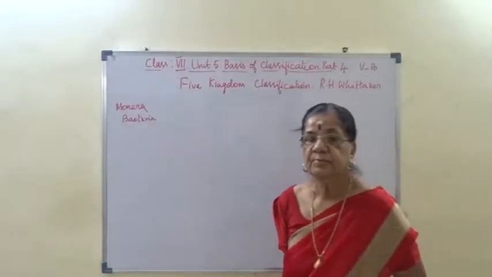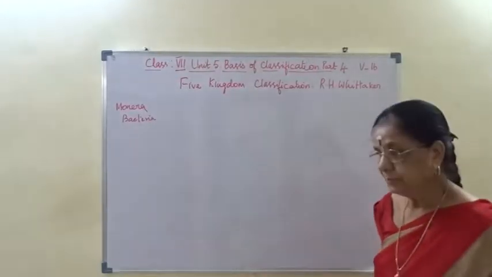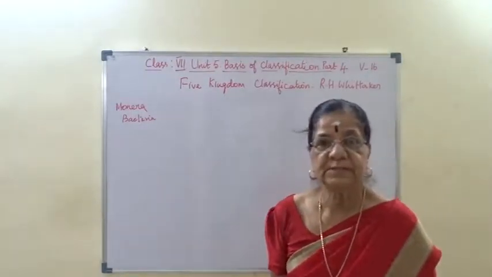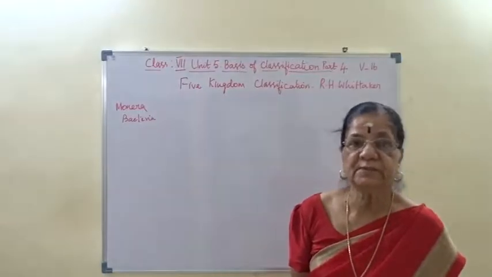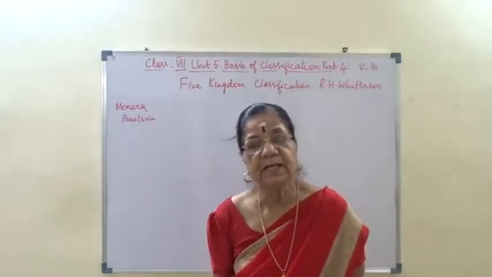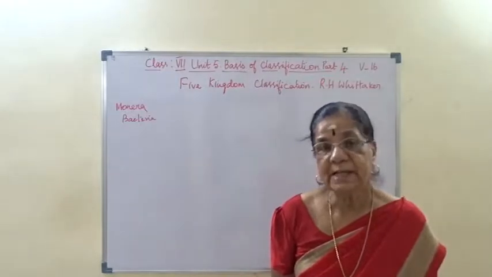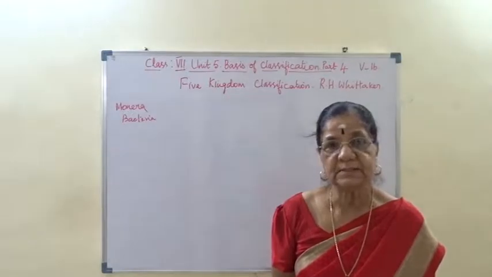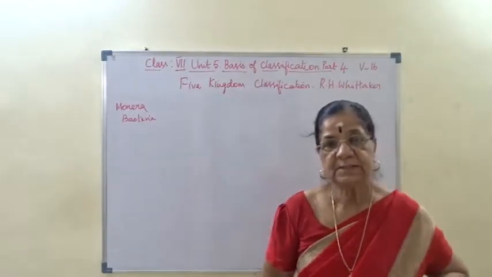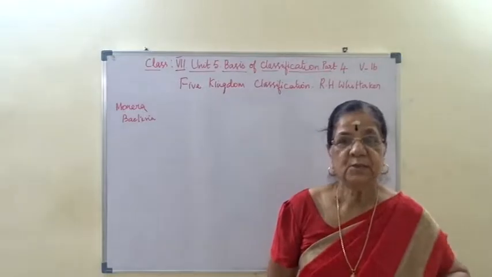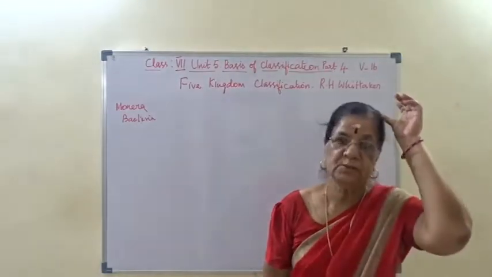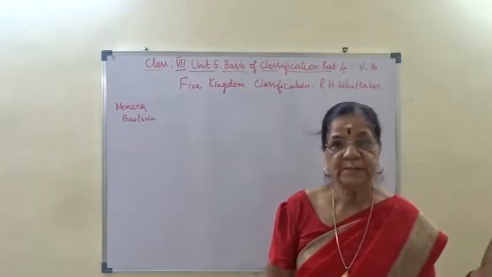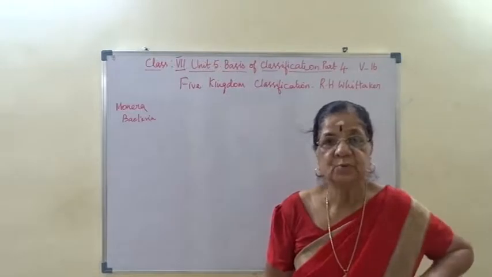We continue the lesson. The heading is basis of classification. So far what we have learned is the plant kingdom based on the dichotomous key. What did I say about the dichotomous key? A character is present or absent. If present, it is in one group, and if absent, it is in another group. Isn't it? That dichotomous key we have seen for the animal kingdom and also for the plant kingdom.